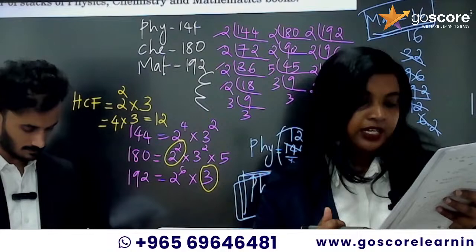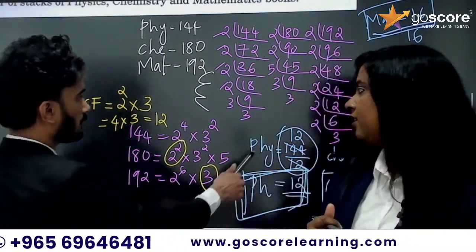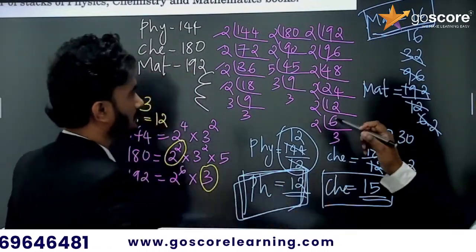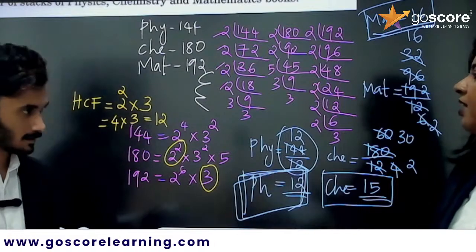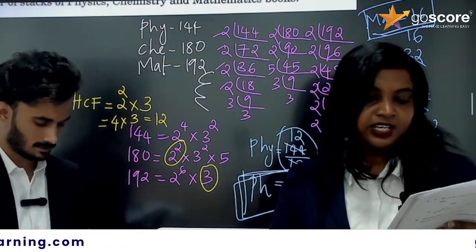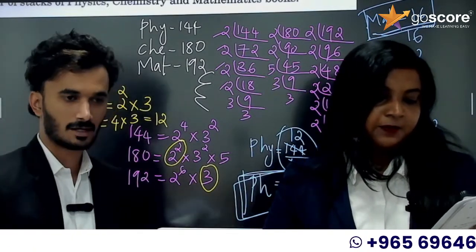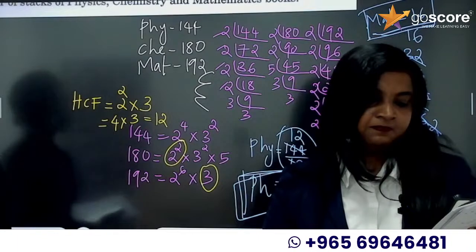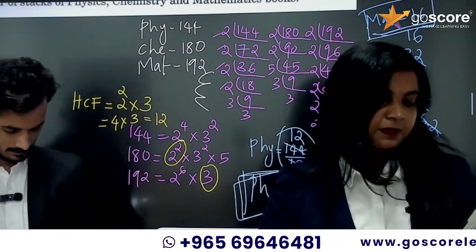I have only written the HCF, I have not divided. Okay, then you may get only 1 mark. She only found the HCF. After that, she didn't do anything. So I think only 1 mark, right? It's a 3 mark question, right? Yeah, she'll get only 1 mark. Maximum 1.5. Okay, you got the correct answer.